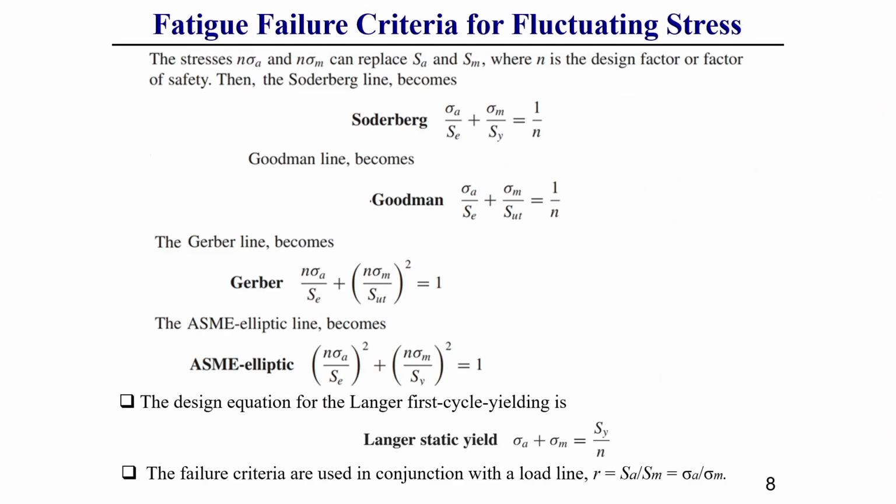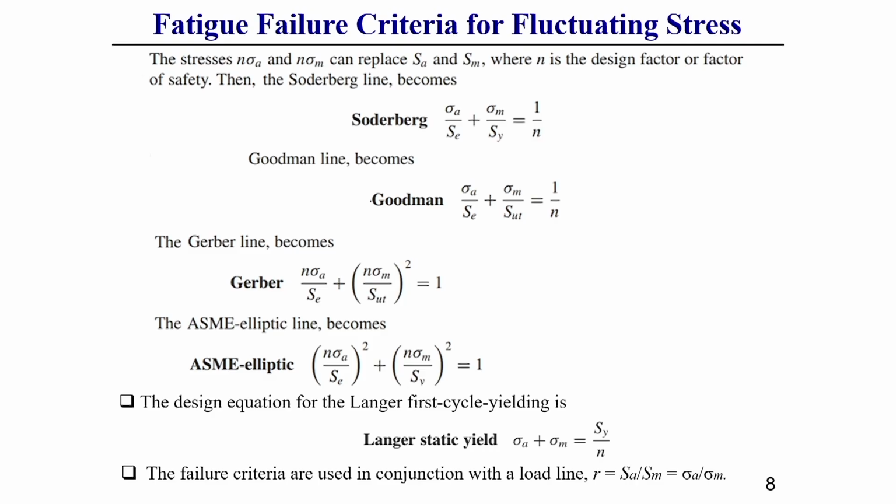Now, in the previous case we have not considered the factor of safety. So we considered the point lying on the different failure criteria lines. But in design, we generally use some factor of safety. Once we use a factor of safety, the amplitude will be written as factor of safety into the allowable amplitude of the stress.